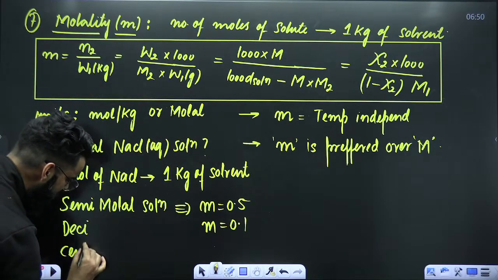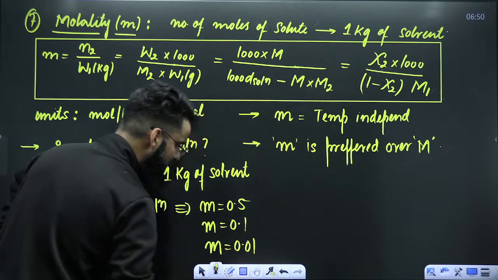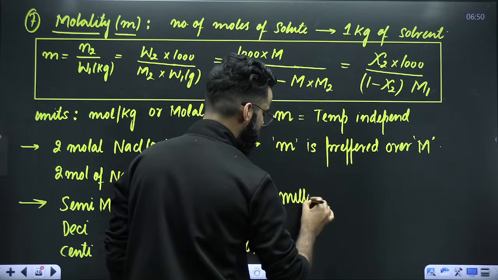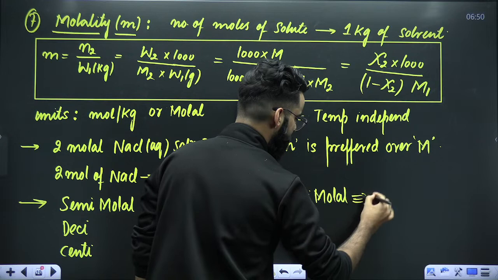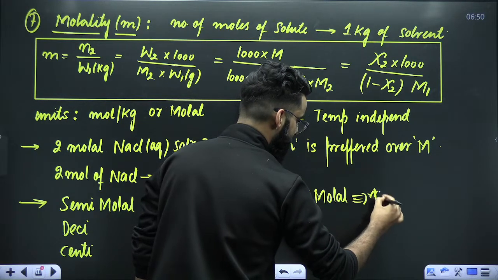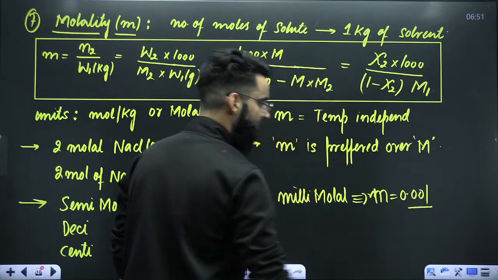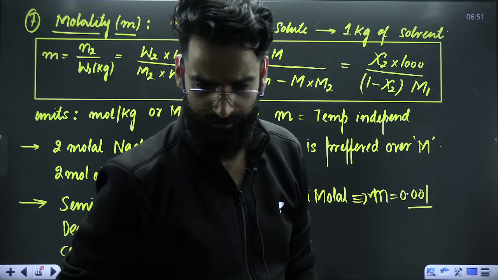Similarly, centimolar solution: any solution whose molality is 0.01. Similarly, millimolar solution: any solution whose molality is 0.001. Right? I hope all these terms are absolutely clear to every one of you.